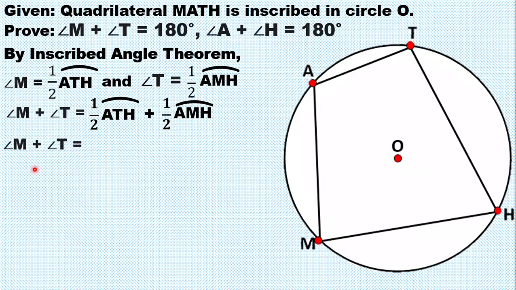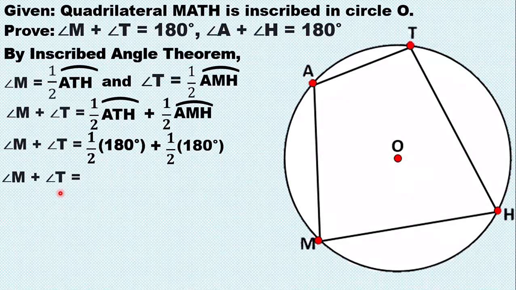Okay, so angle M plus angle T is equal to 1/2 of arc ATH, that is 180 degrees. Yung arc ATH, this is 180 degrees kasi yung angle M is a right angle because it is intercepted by a semicircle ATH, which is 180 degrees. So, 1/2 of 180 degrees plus yung angle T, same 1/2 of 180 degrees, kasi yung angle T ay a right angle pa rin kasi it is intercepted by arc AMH, that is a semicircle.